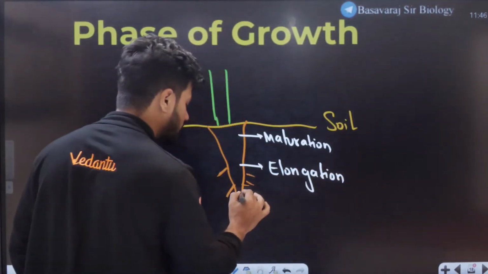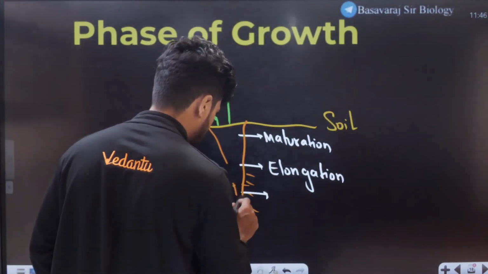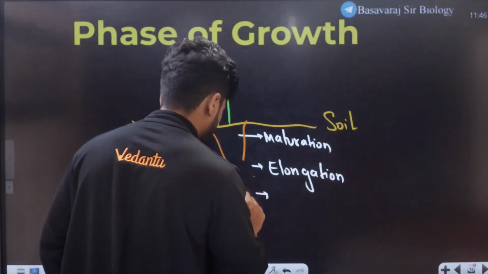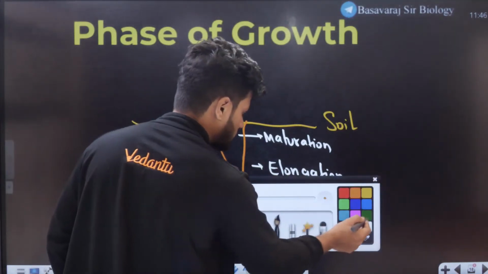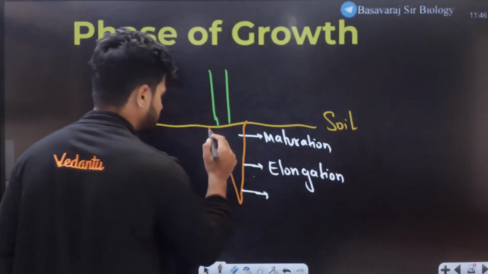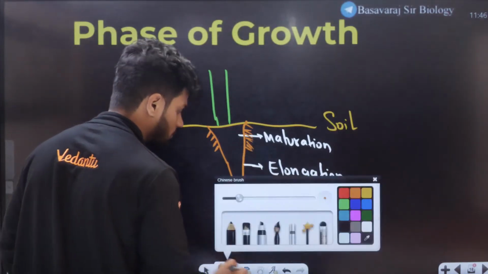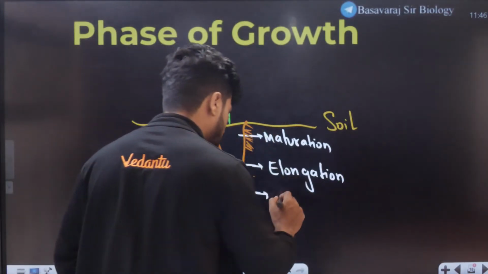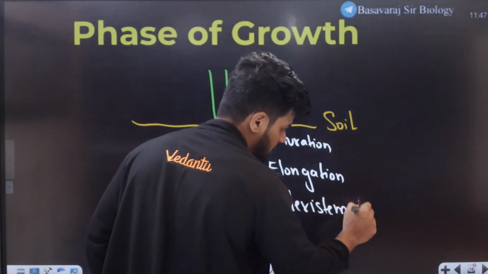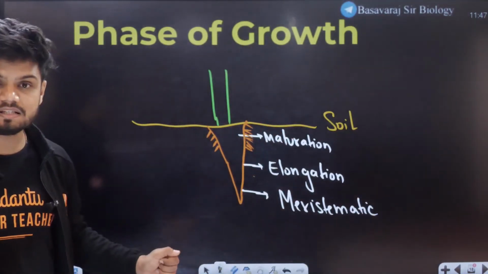And this growing tip right here is called the meristematic region. Maturation, elongation, and meristematic region.